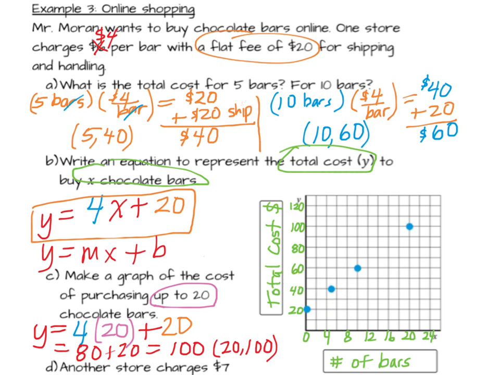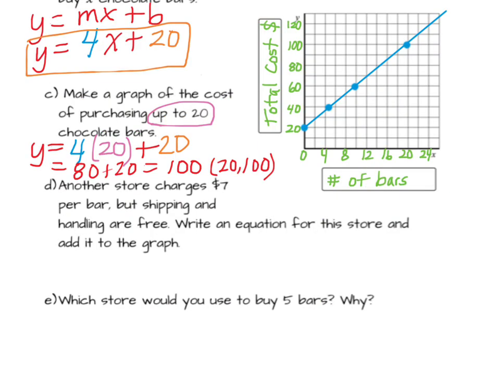And (20, 100): the 20 is here, the 100 is there. And draw our line. Use a straight edge to draw your line, and we're going to label that store number 1. Okay, let's scroll the page.